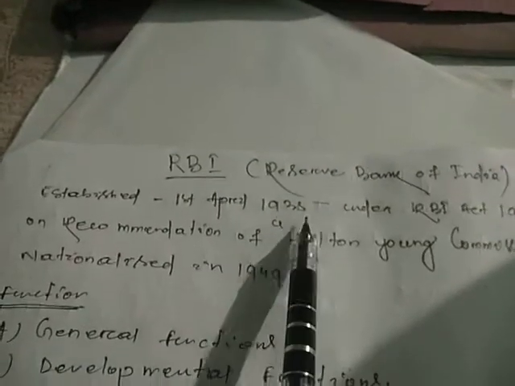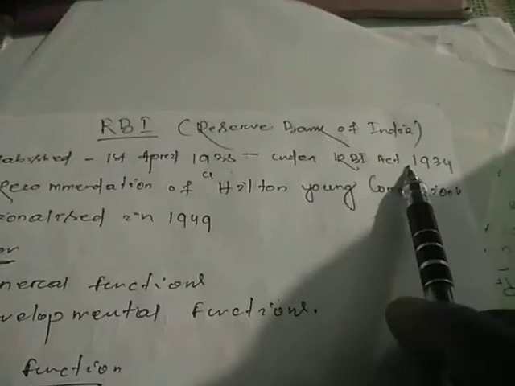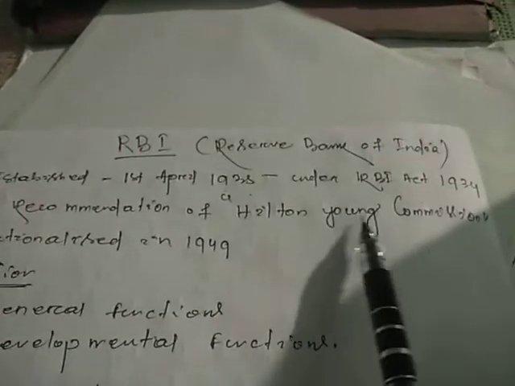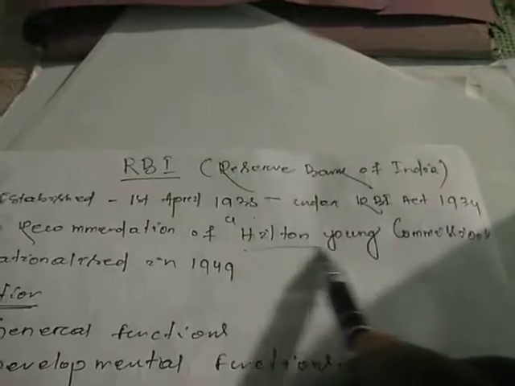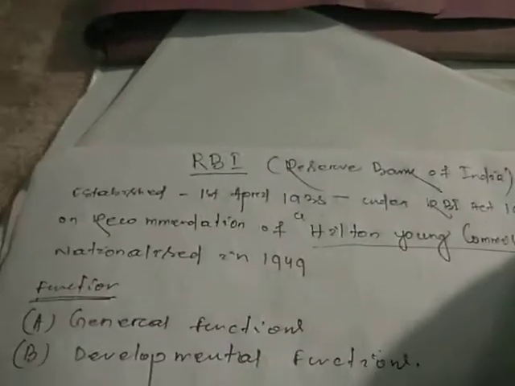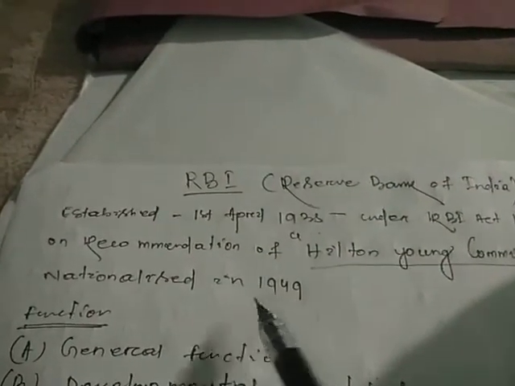RBI was established on 1st April 1935 under the RBI Act 1934 on the recommendation of the Hilton Young Commission. The most important thing, the Hilton Young Commission recommended this, and it was nationalized in 1949. This is the history of RBI.